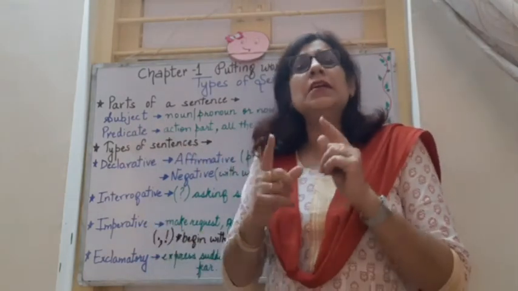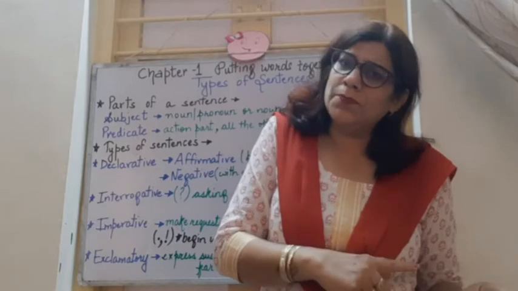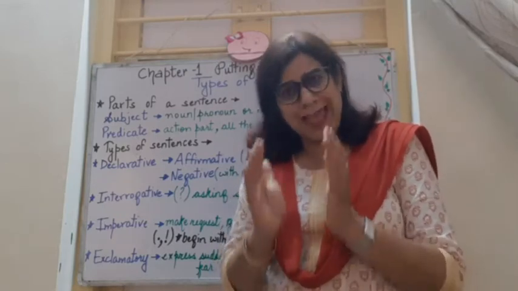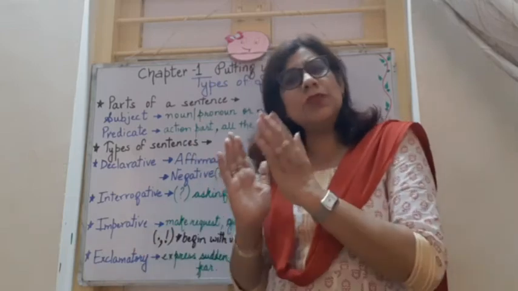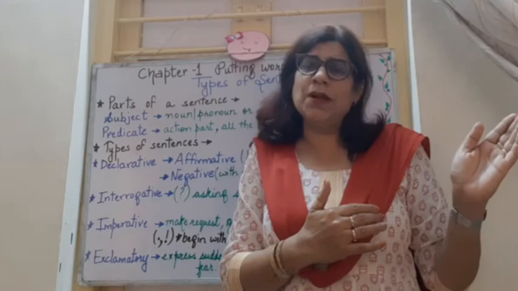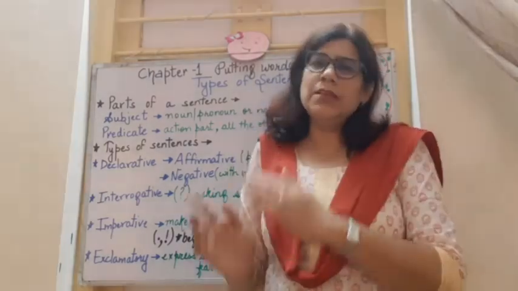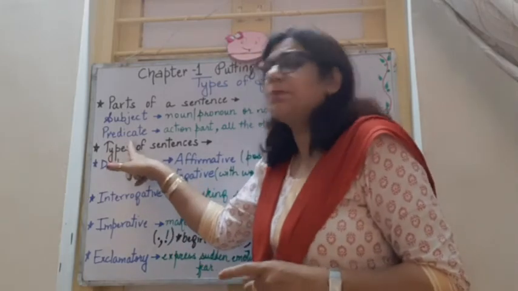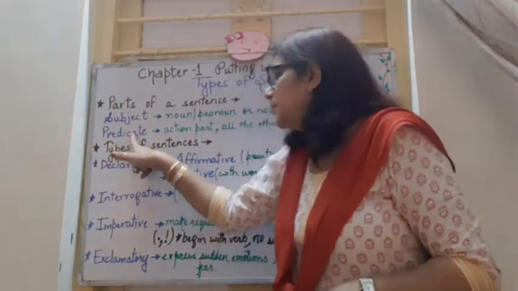Is dancing in the hall. Right? So is dancing is the action part. What action is Ram doing? Is dancing, plus all the other words following the action part, in the hall. So is dancing in the hall is the predicate part of the sentence.